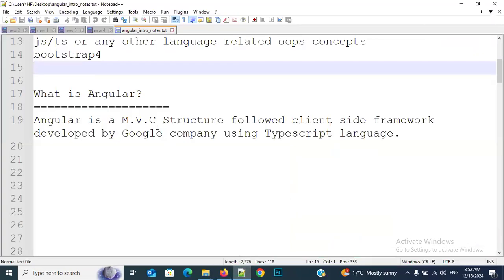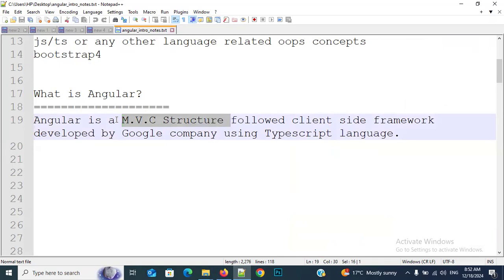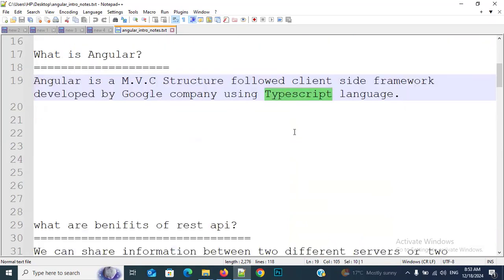Then we have only 5 minutes. We cannot explain about this MVC structure. So tomorrow's class, I will explain about this MVC structure. Understand, everybody? Tomorrow's class I will explain about the MVC structure and the difference between JavaScript and TypeScript. Then after that I will start the TypeScript classes first. Then after I will discuss Angular with you. Okay, right.